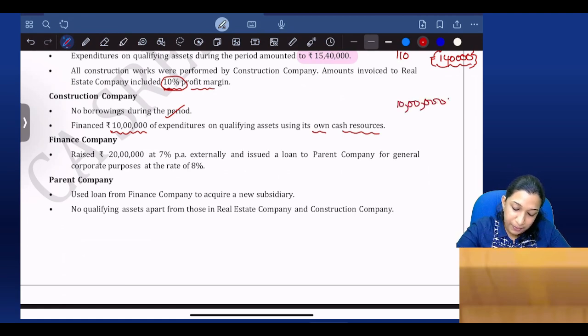Now, the finance company raised 20 lakhs at 7% per annum externally and issued a loan to the parent company for general corporate purpose at the rate of 8%. The general purpose loan is given at 8%. The parent company used the loan from the finance company to acquire a new subsidiary, not for a qualifying asset. There are no qualifying assets apart from those in the real estate company and construction company.